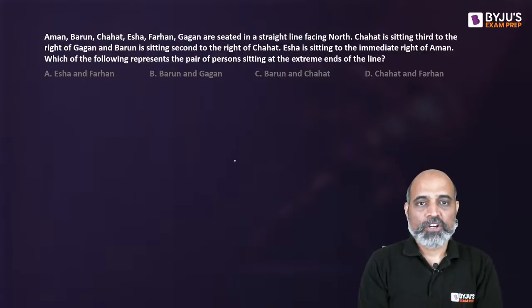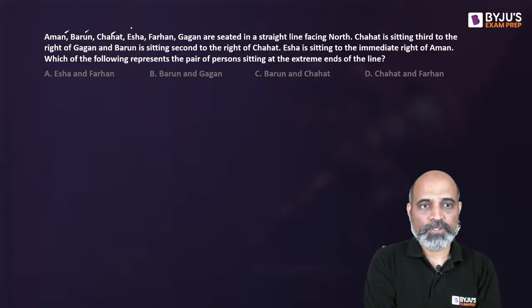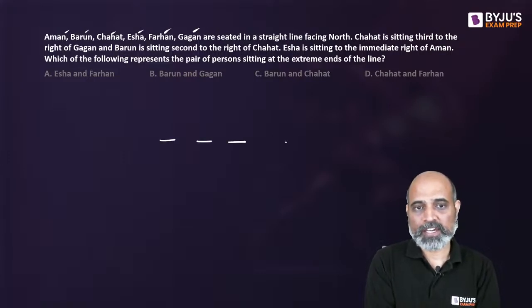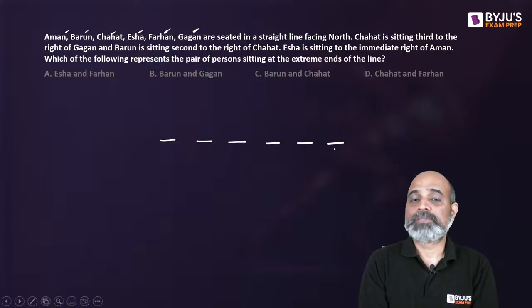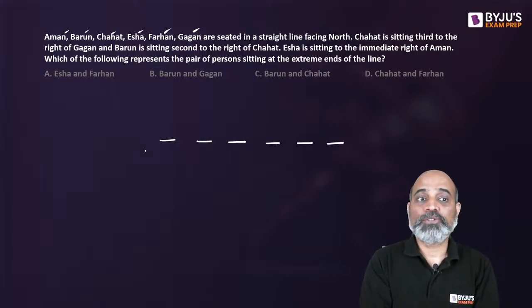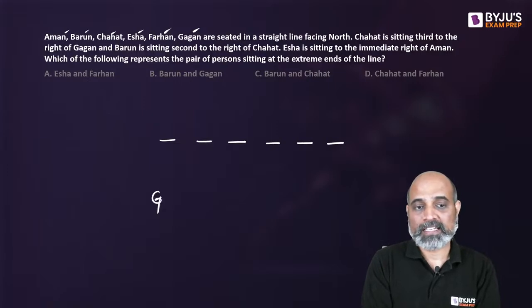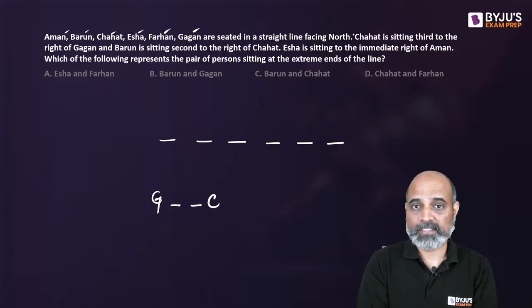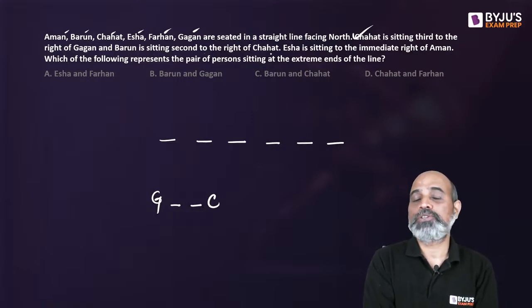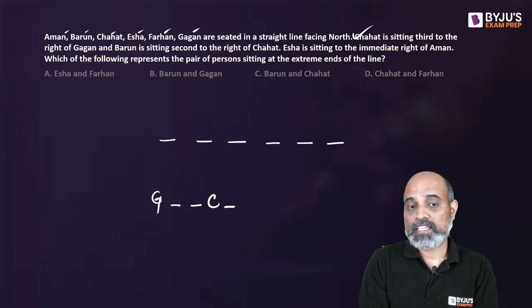Fine. So we have 1, 2, 3, 4, 5, 6. 6 people are seated in a straight line facing north. So again, we have these 6 people. Now C is sitting third to the right of G. So if I place G here, third to the right of G, this is first right, second right, third right, and this is where C is going to be seated. So that's the first statement. The second statement says B is sitting second to the right of C. This is first to the right of C, this is second to the right of C. So this is where B is going to be seated.